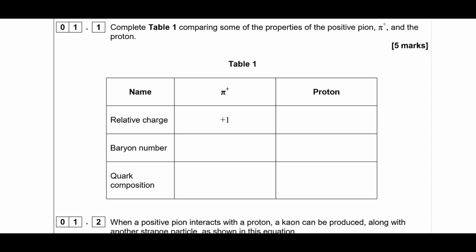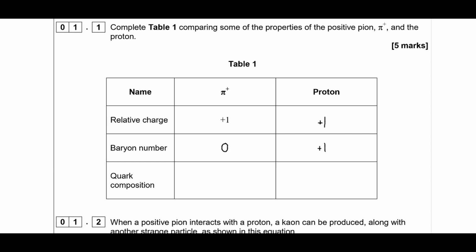So we've got some properties about a positive pion and a proton, and we just need to fill in a few gaps. So the relative charge of a positive pion is +1, and it's the same for a proton as well. It's a charge of +1. Pion is a type of meson, which means it's not a baryon, so it has a baryon number of 0. Proton is a baryon and it's not an antiparticle, so it has +1.